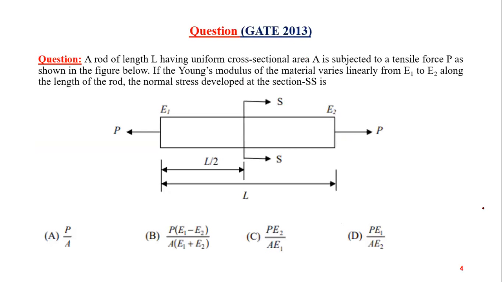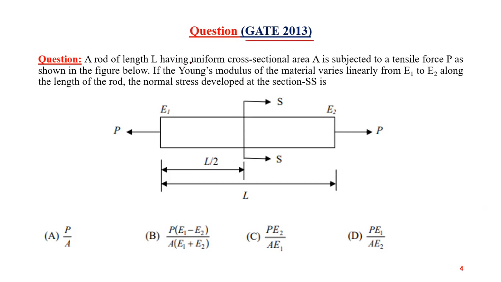Now, see what I told you, that you have to study each and every topic that is mentioned in the syllabus, because a question can be asked. Simplest of questions can be asked. This question was asked in GATE 2013.